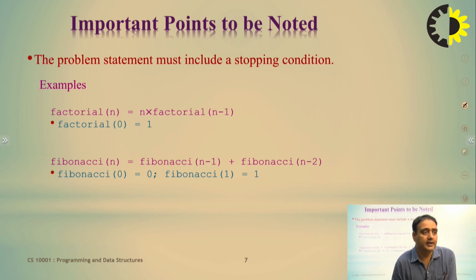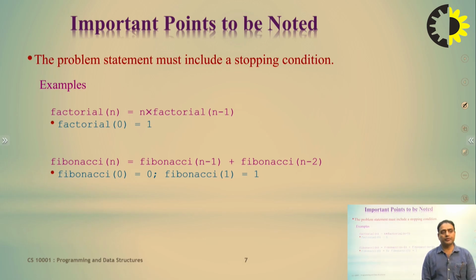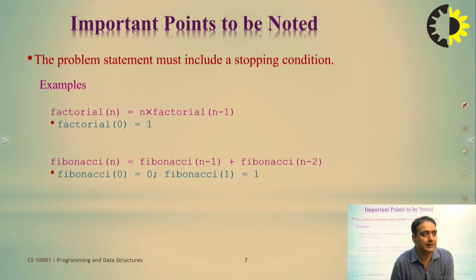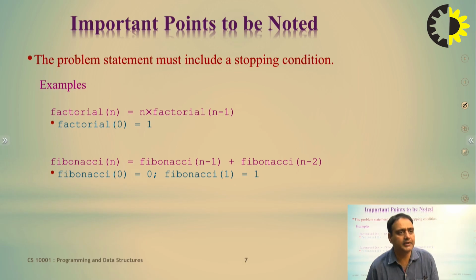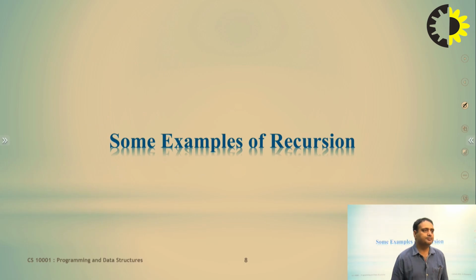Factorial 0 is equal to 1, and Fibonacci 0 is equal to 0 and Fibonacci 1 is equal to 1. In the above example, factorial 0 is equal to 1 is the base condition, and in the Fibonacci example, Fibonacci 0 equal to 0 and Fibonacci 1 equal to 1 are the base conditions. So every recursive program has base conditions.